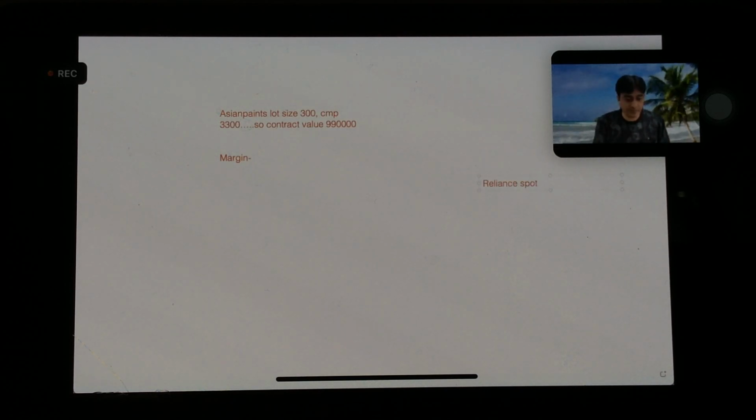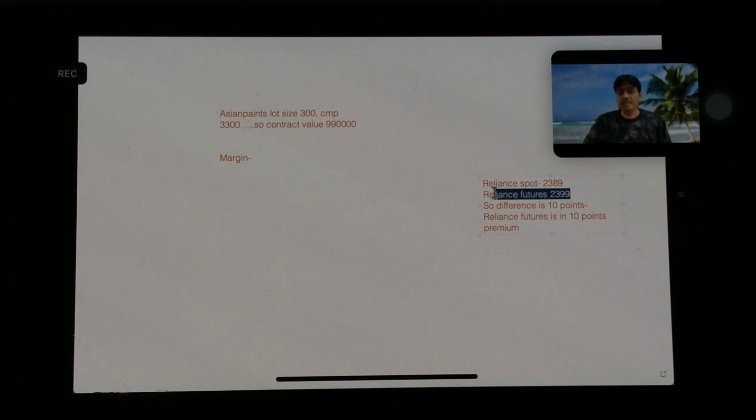Reliance spot 2389. Reliance futures 2399. So difference is 10 points. So when the futures is more than spot or cash price, we call it that Reliance futures is in 10 points premium, right?